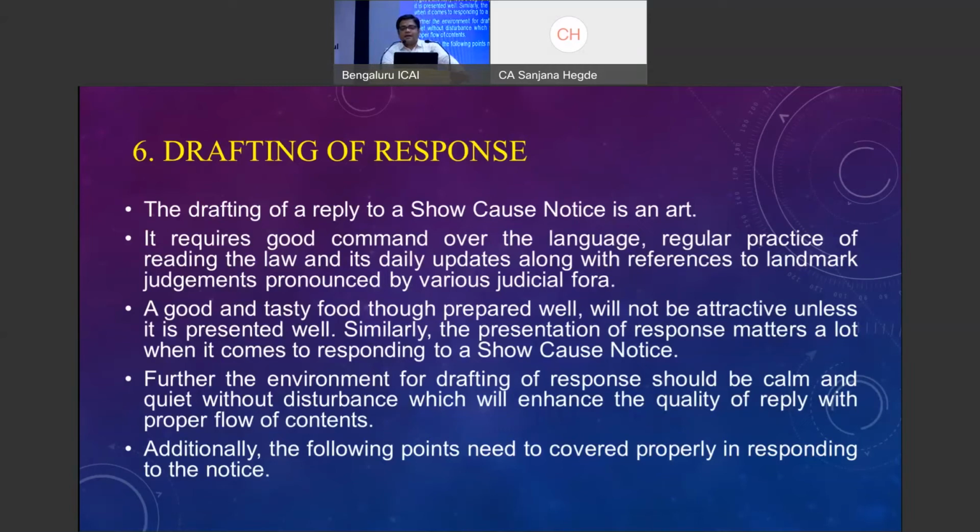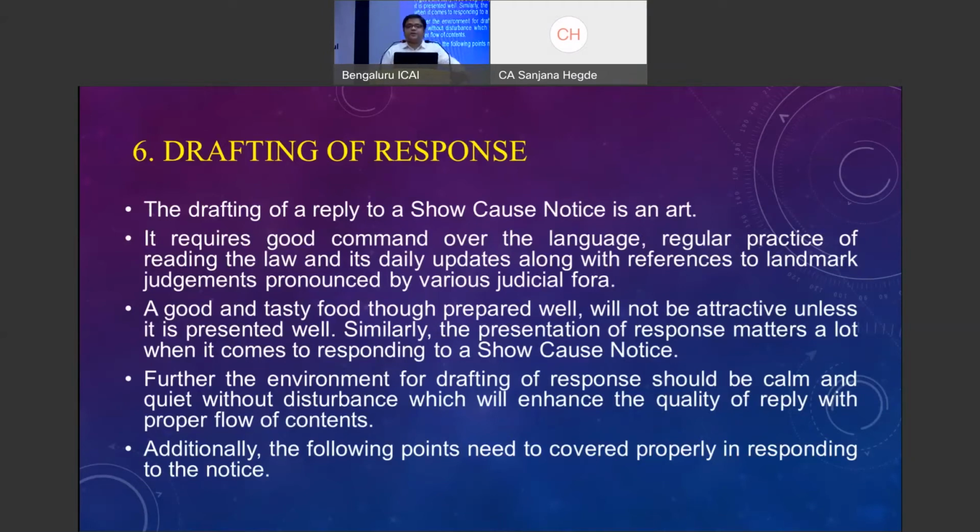A candle never loses its light when it lights the other candle. Seniors are always available for guidance. Please approach seniors and learn from them. Work with them on 2 notices, 3 notices, 4 notices. See how the replies are being prepared, how the formatting is done, how the attachments and annexures are prepared. Definitely you will be able to carry on from the 5th notice. So if it is possible, please follow.